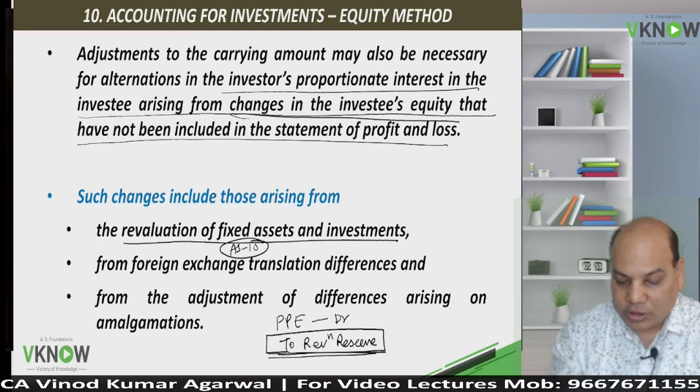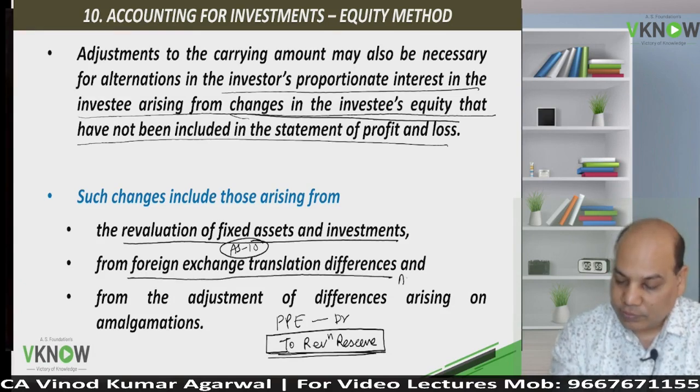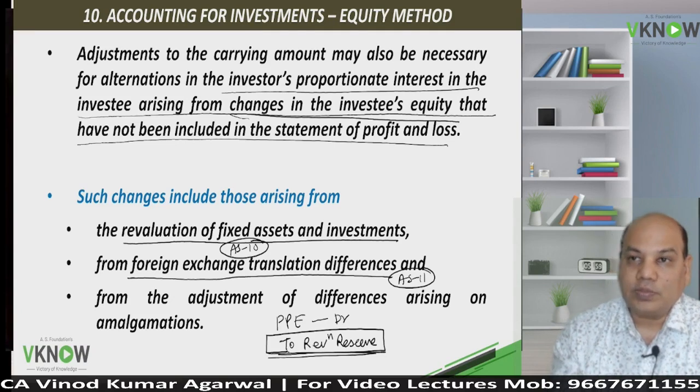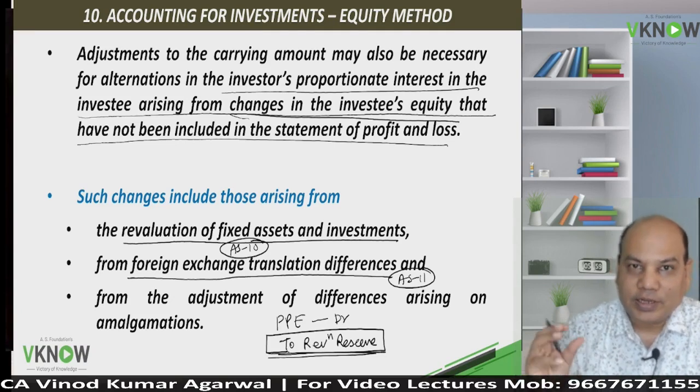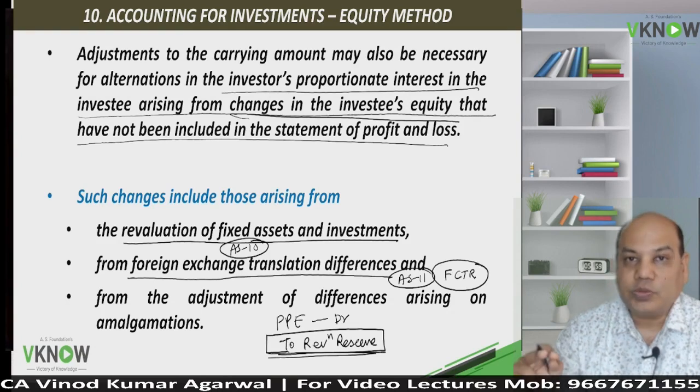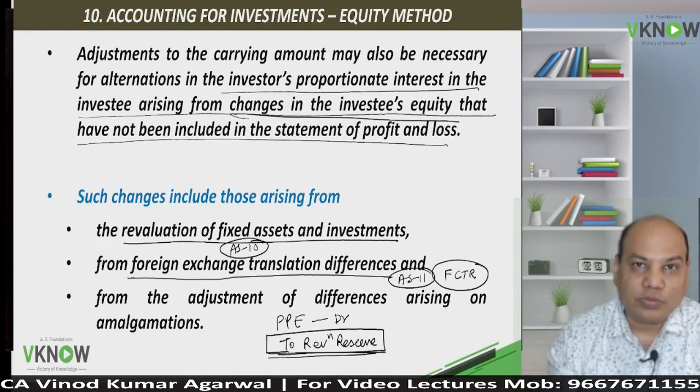Another example could be foreign exchange translation gain or loss. Accounting Standard 11 deals with foreign exchange gain or loss. Sometimes there will be a direct credit in the foreign currency translation reserve, which may not be routed through P&L account.